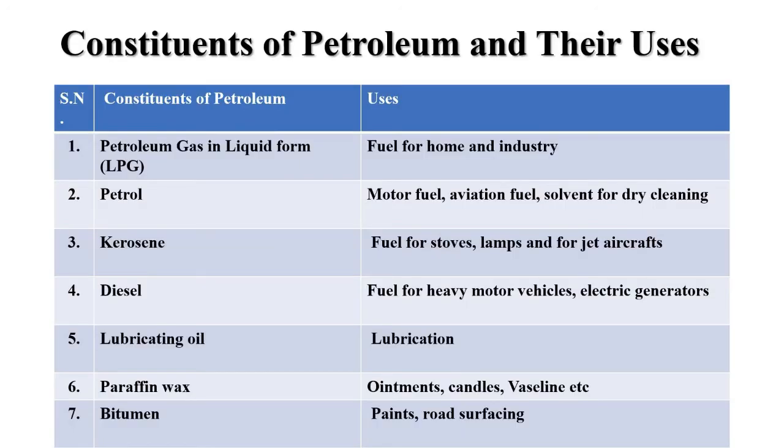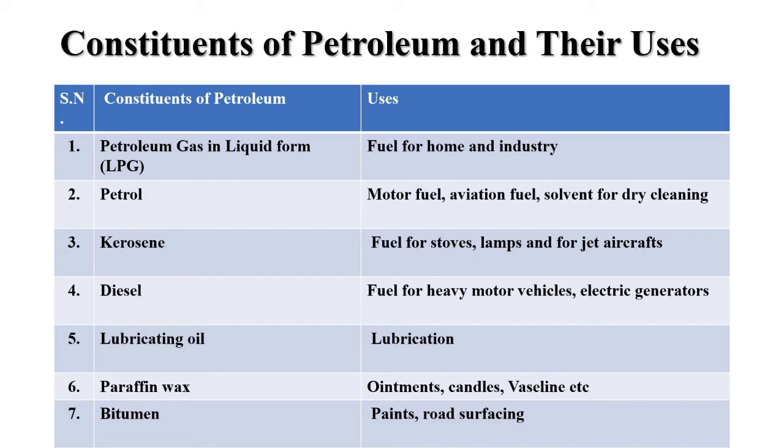Students, now let us know about different constituents of petroleum and their uses. The useful substances obtained from petroleum and natural gas are called petrochemicals, and these petrochemicals are used in the manufacture of detergents, polyester and nylon fibers, fertilizers, cosmetics, polythene and other man-made plastics.